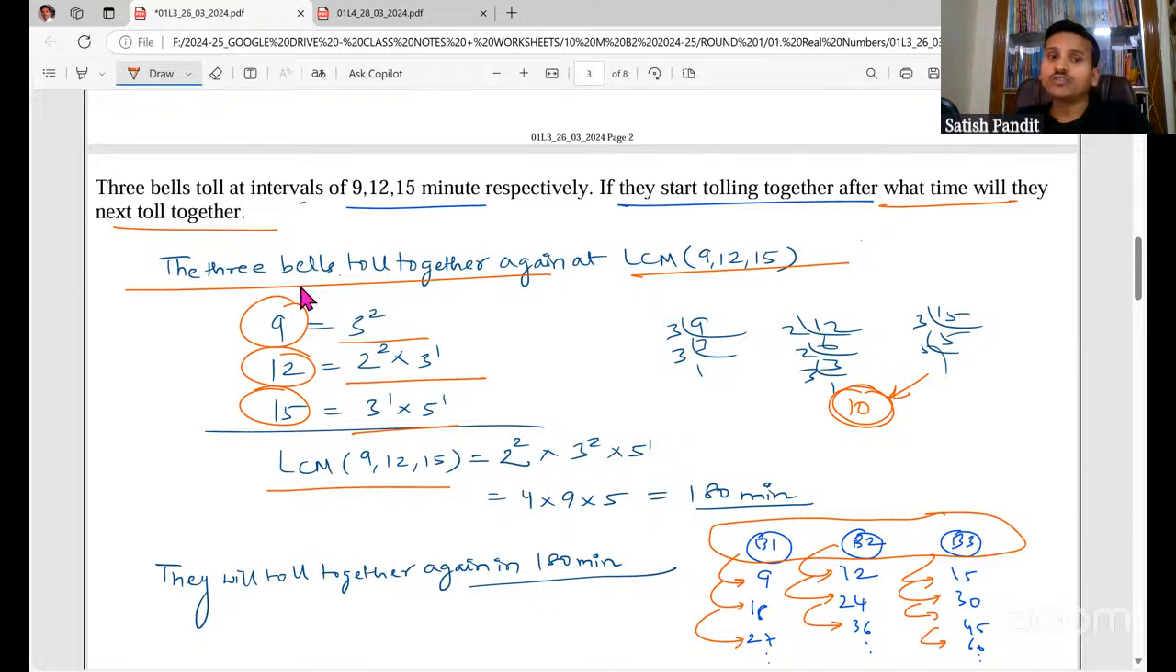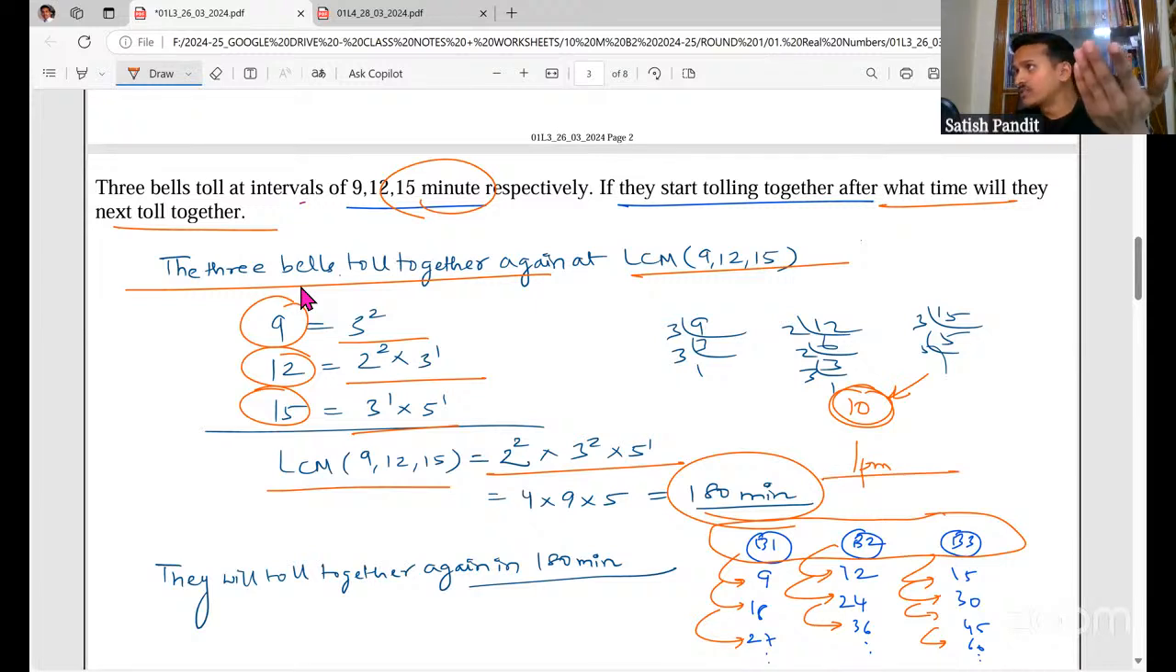So the highest power of 2 is 2, the highest power of 3 is 2, and the highest power of 5 is 1. Only these are the prime factors occurring. You multiply, you'll get 180. It is going to come in minutes because time is given in minutes. So the three bells will toll together again in 180 minutes. That means after 3 hours. Like for example, if the three bells toll together at 10 o'clock, then they will toll together again at 1 p.m. So after 180 minutes they will toll together. I hope it is clear. If you have a doubt, you can ask.